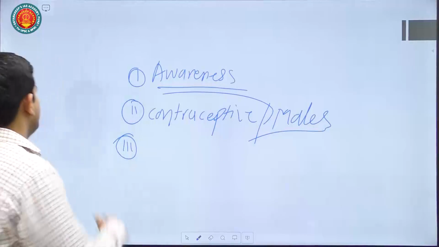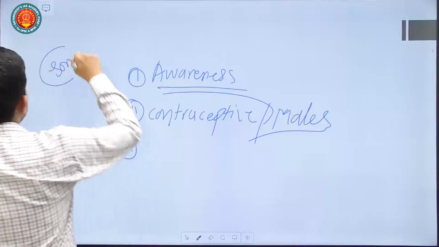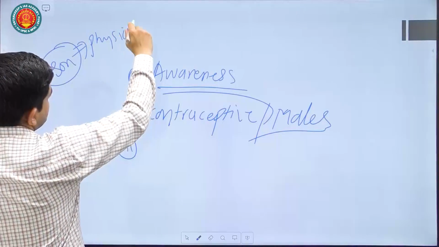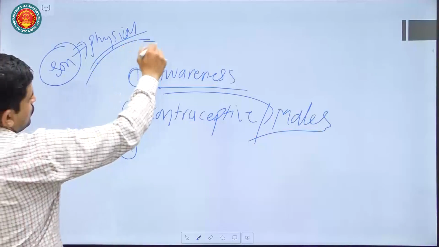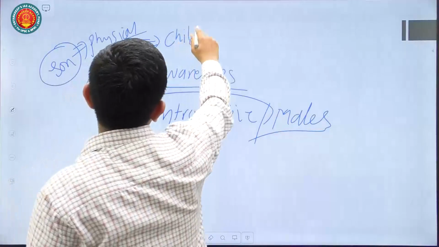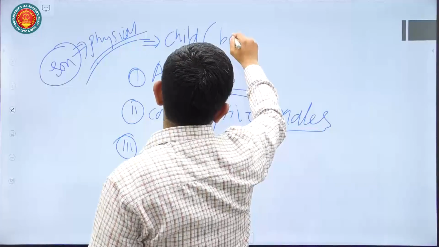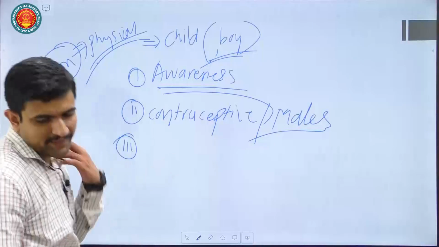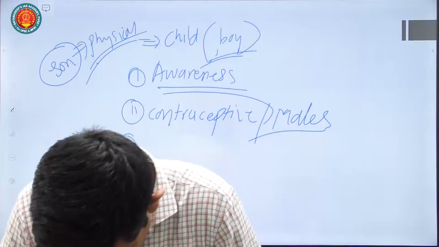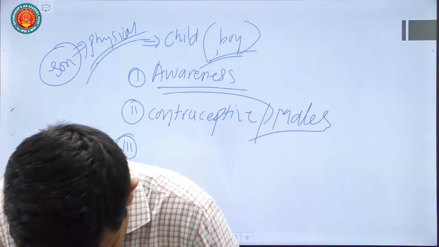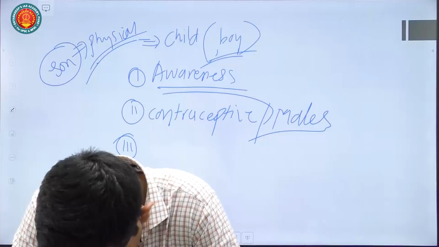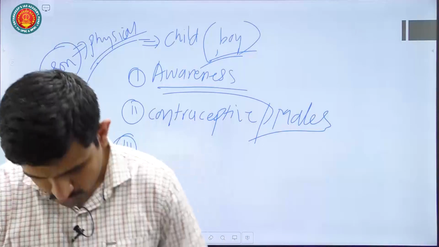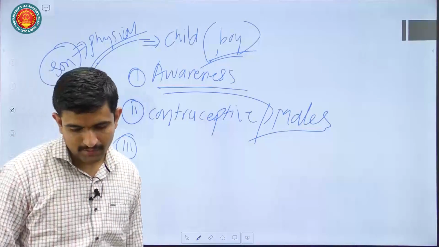Also, for son meta preference, there is one negative: women may also face physical abuse if there is no birth of a boy child. She may also be at the receiving end because of patriarchal society. Again, it is not good to have a patriarchal society, but it is a harsh reality in India that society is still very much patriarchal. So these are the basic things that you can mention in this question.